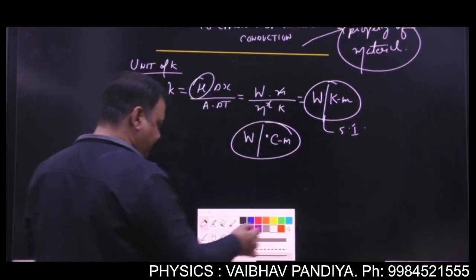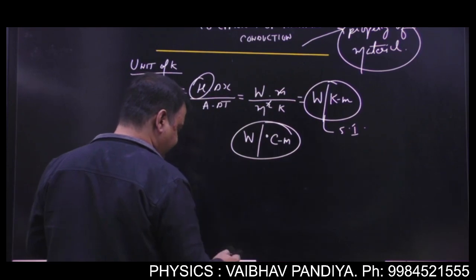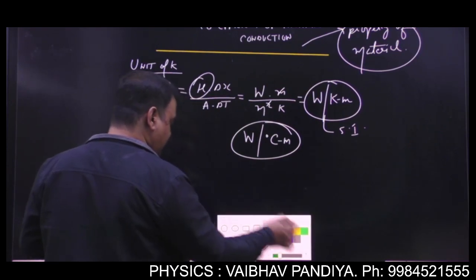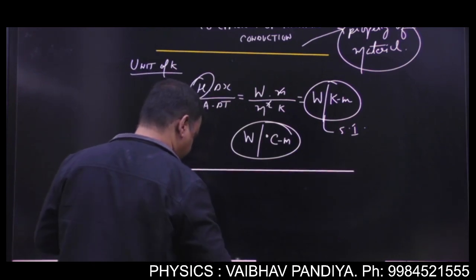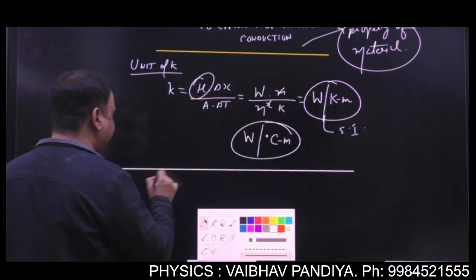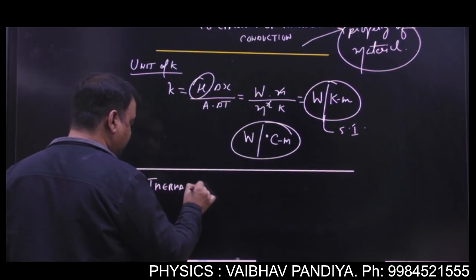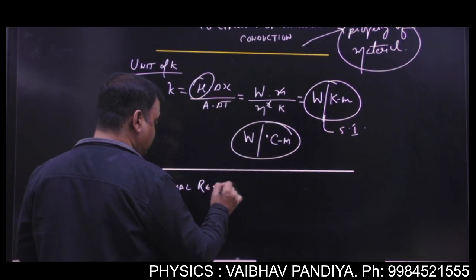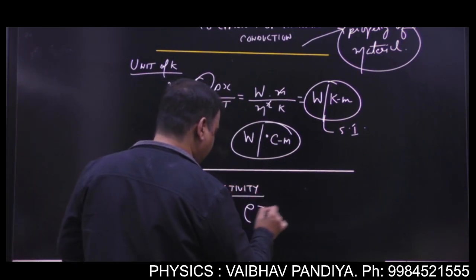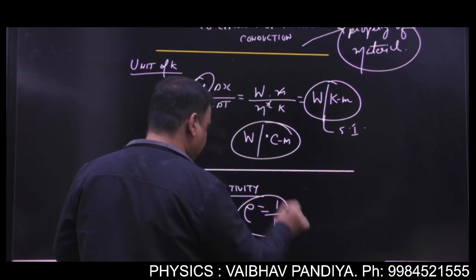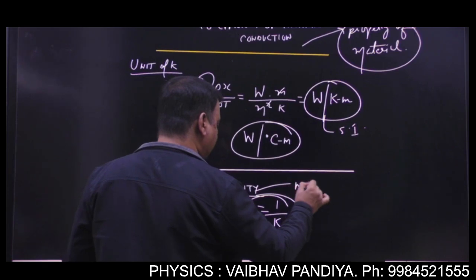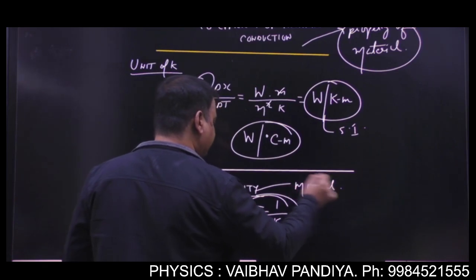We will also see, as in electricity we define electrical resistivity, same thing here will be thermal resistivity rho. This will be 1 by K. And it is also the property of the material.